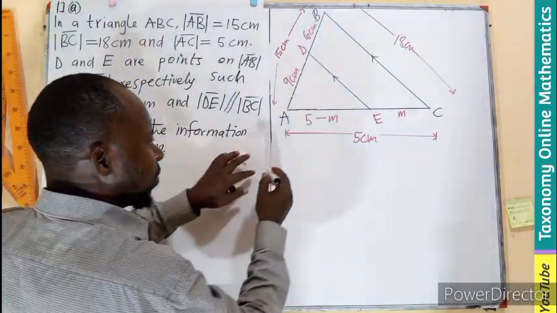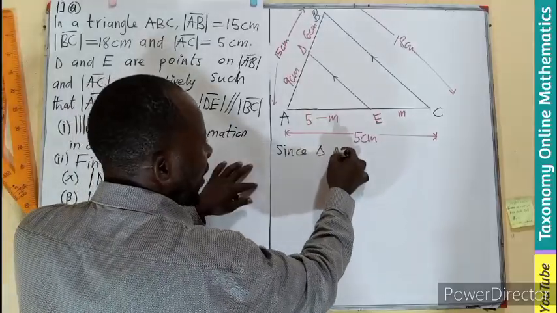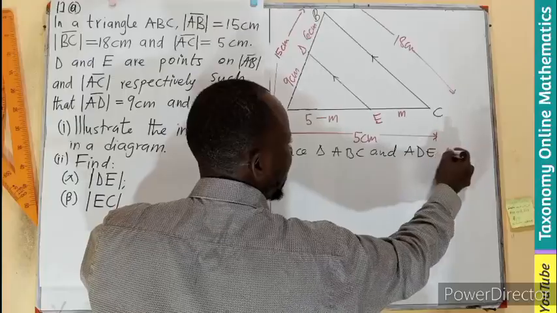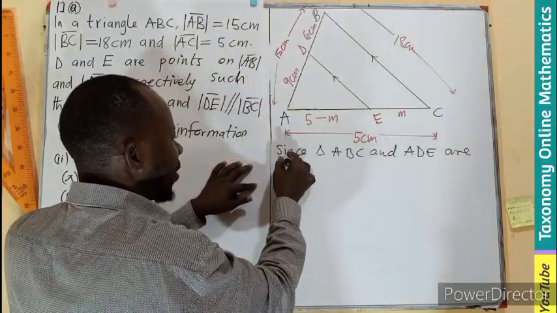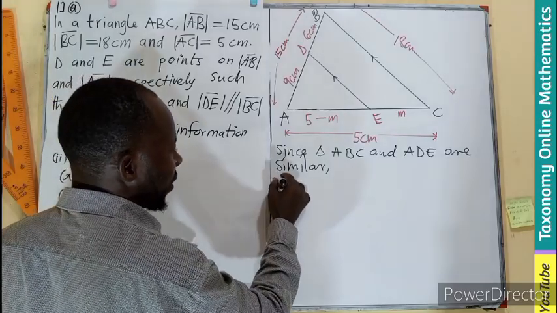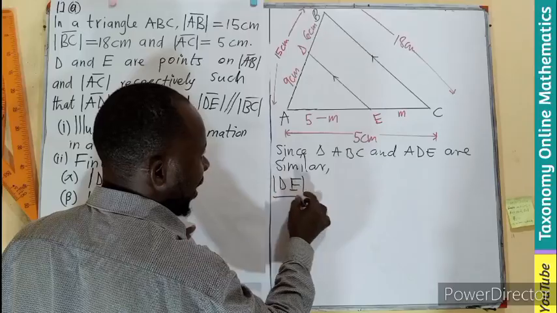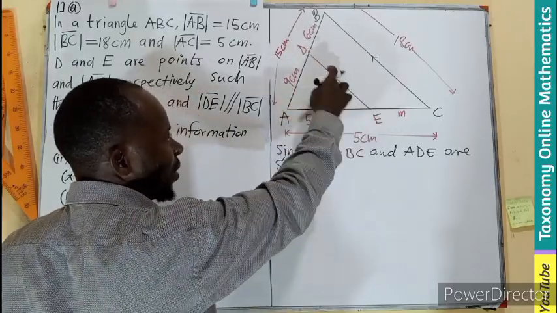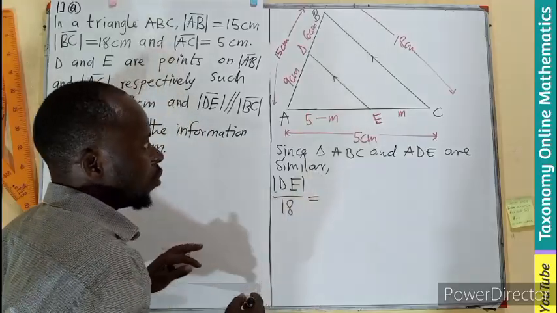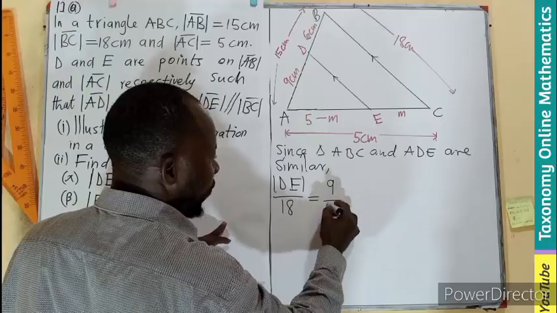So I can say that since triangles ABC and ADE are similar, I can have the length of DE divided by, this is on the smaller triangle, this length divided by 18 centimeters should be equal to 9 divided by 15.